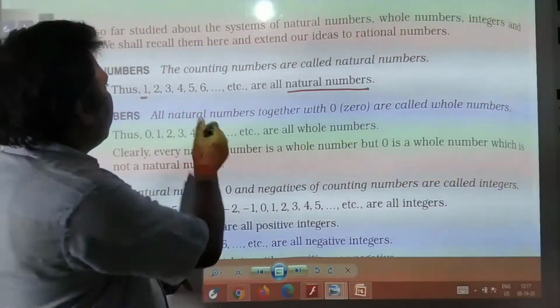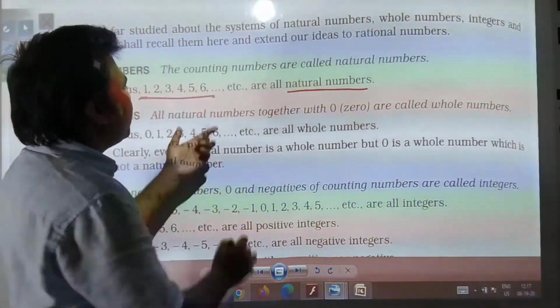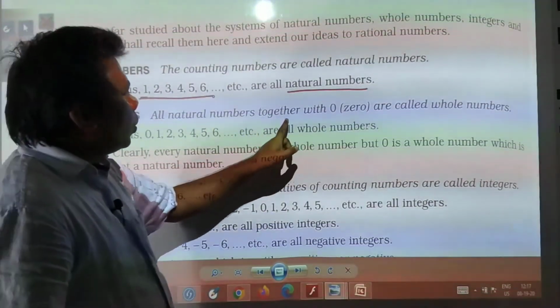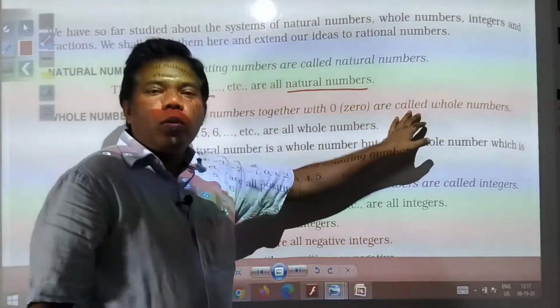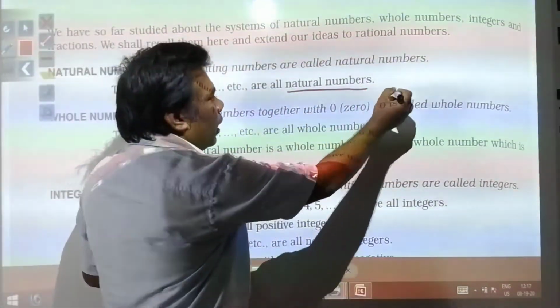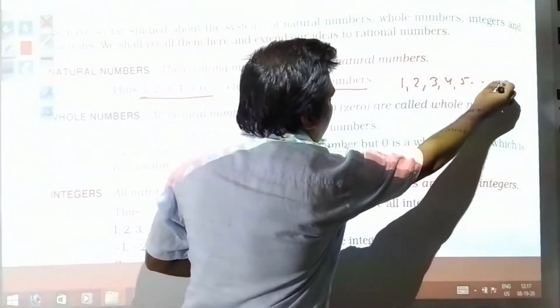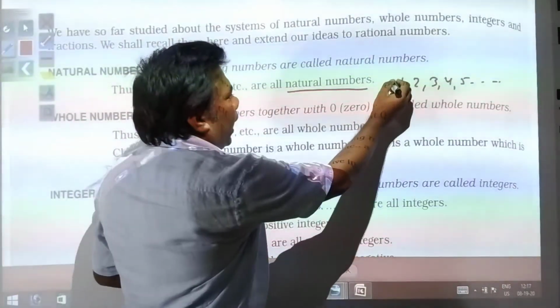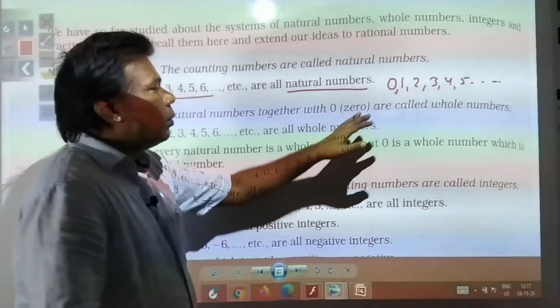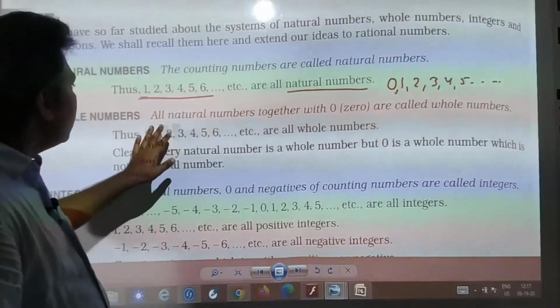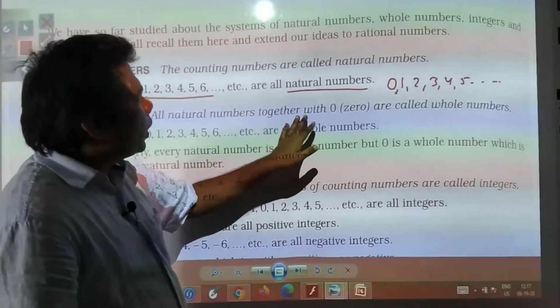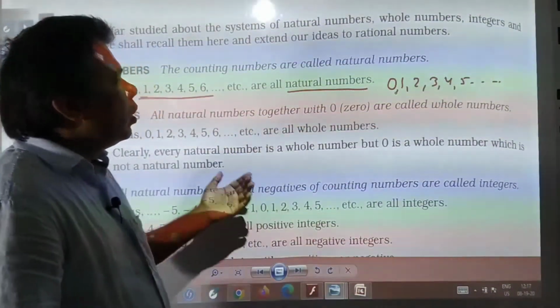All natural numbers means 1, 2, 3, 4, 5, 6 up to infinity. Together with 0 they are called whole numbers. So if you add 0 to the counting numbers, it becomes a whole number.